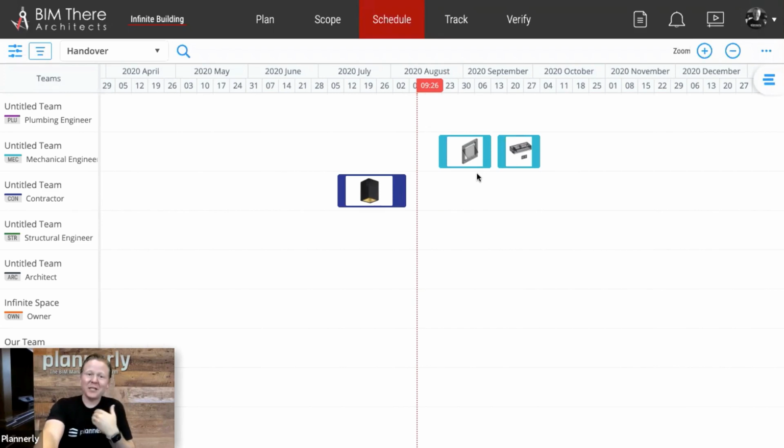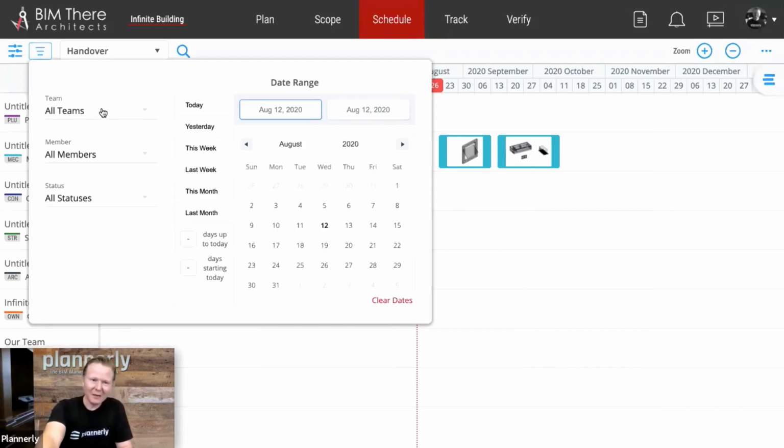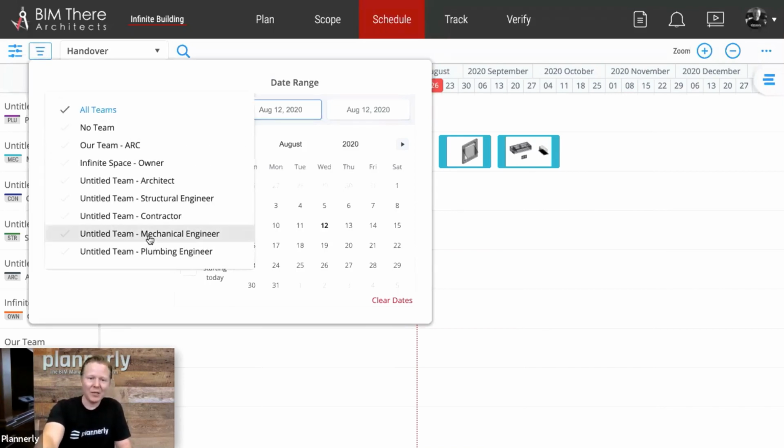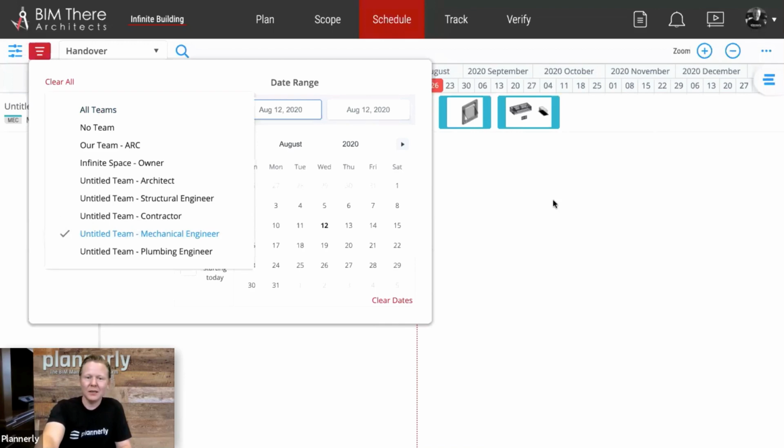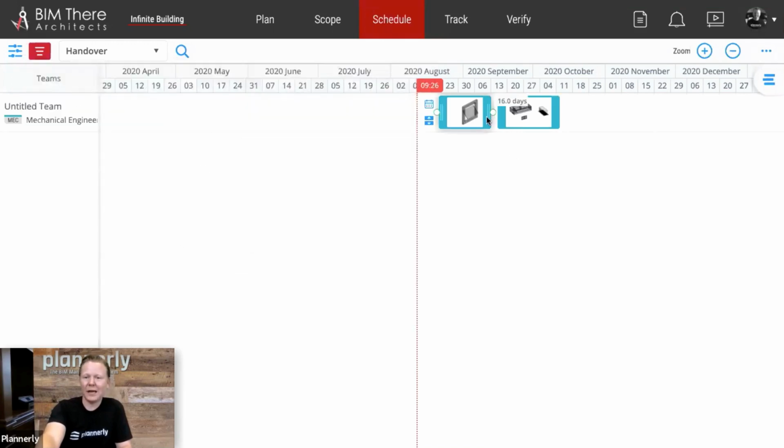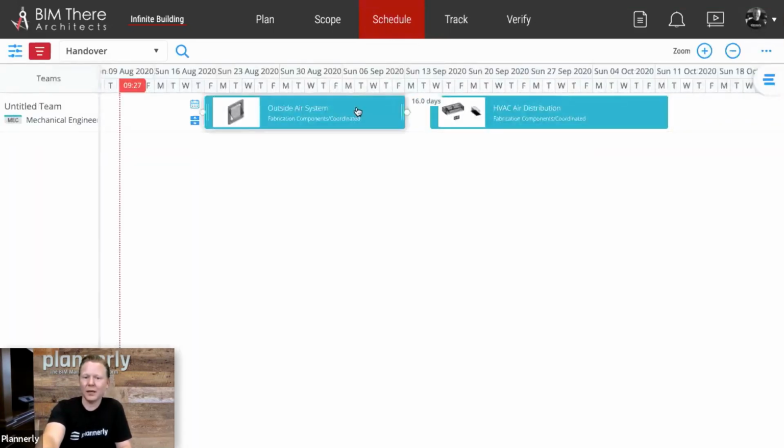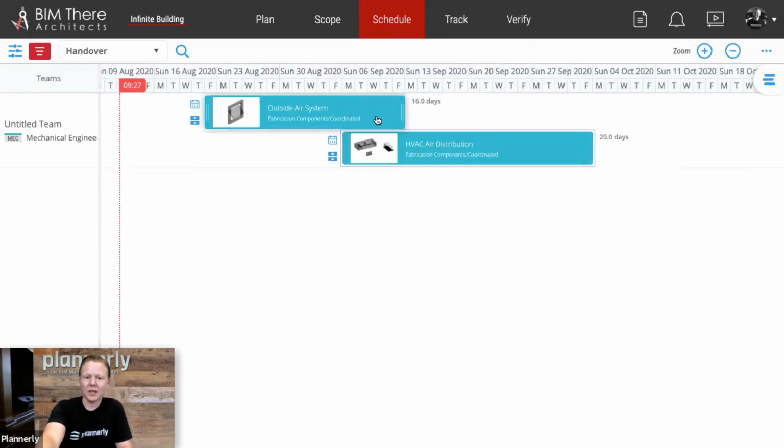This starts to get into the other terminology. Right now we see everyone's tasks, but specifically for a team, if I wanted to filter this, I would say I just want to see the tasks related to the mechanical team. So you can see that straight away, and I can zoom into those. So I can now start managing my tasks on what's called a task information delivery plan.